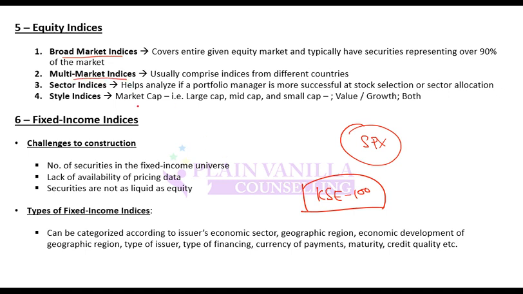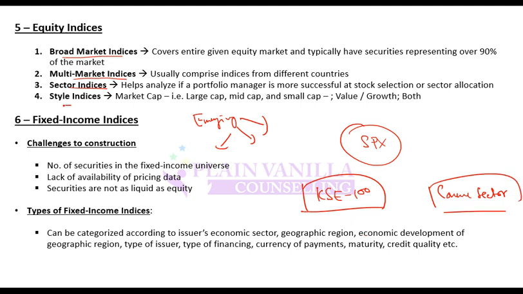Or there can be a multi-market index, for example, an emerging markets index. An emerging markets index would track the performance of all the emerging markets, or multiple markets. There can be sector indices. For example, a consumer sector index will track the performance of the consumer sector.